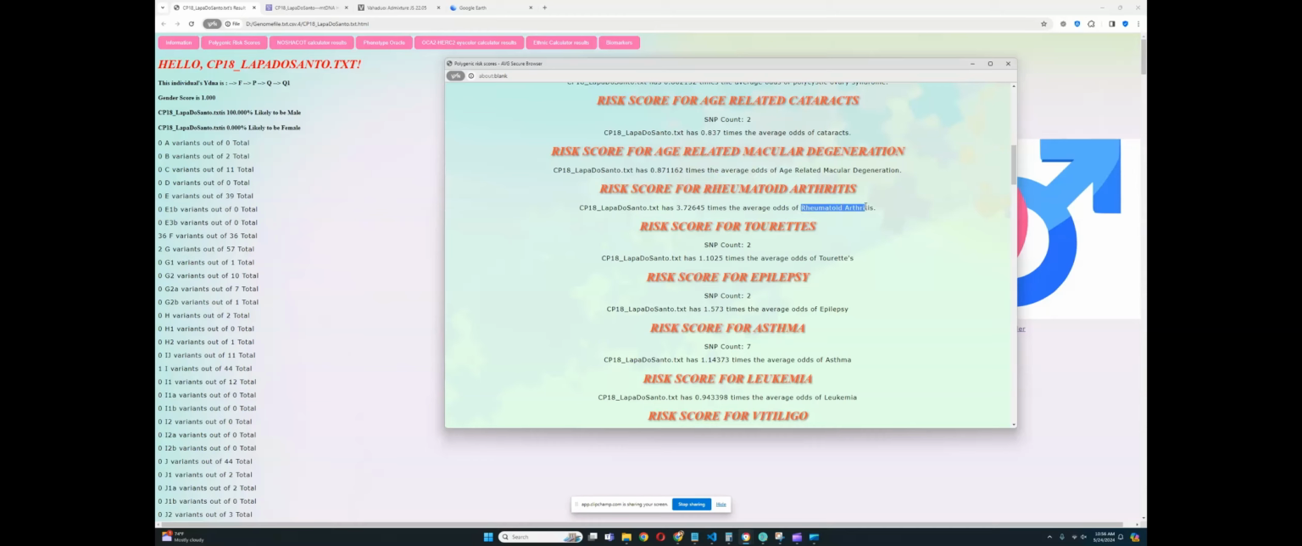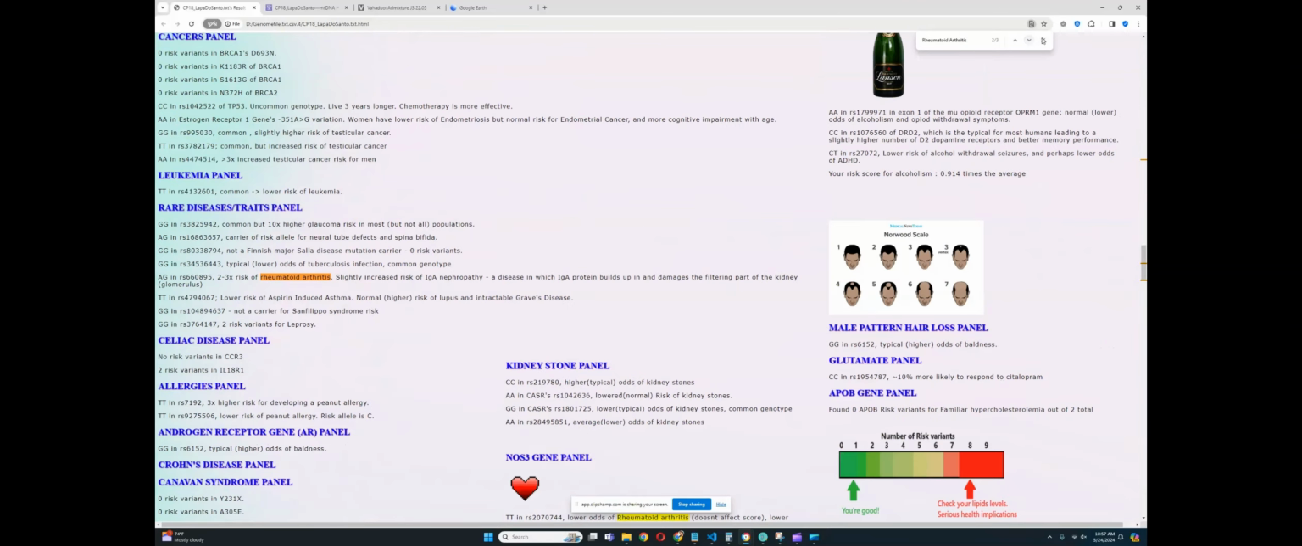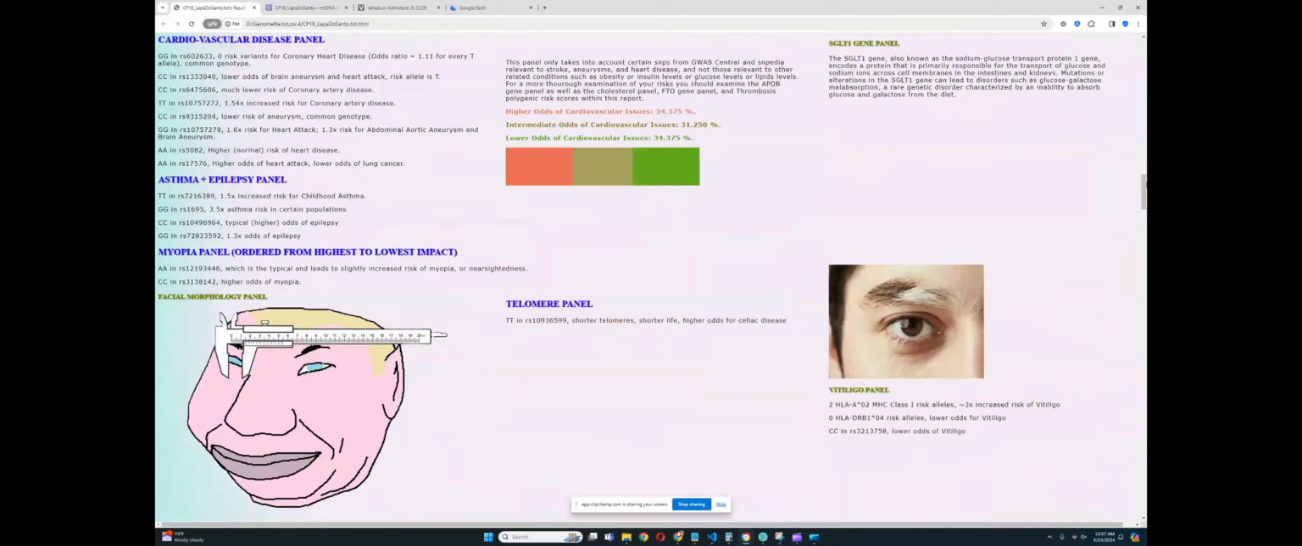Rheumatoid arthritis. Let's see what contributed to that. So we see one genotype for normal or lower risk of rheumatoid arthritis. We see a genotype for 2 to 3 times increased risk of rheumatoid arthritis. And we see what else? And we see another genotype for lower odds, but that doesn't affect the score. Very interesting. All right.